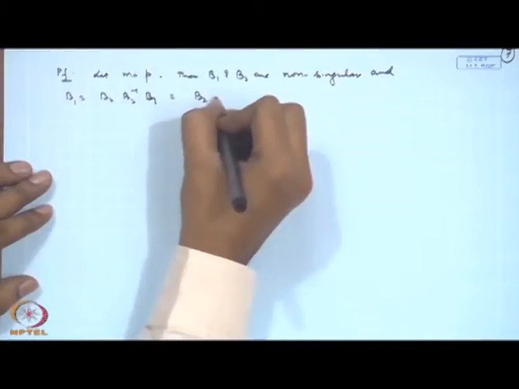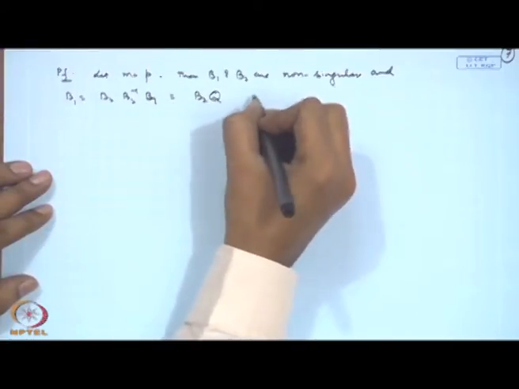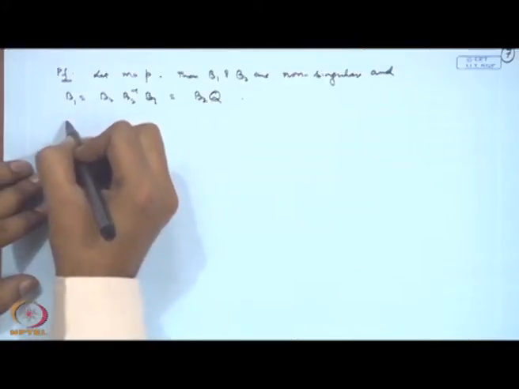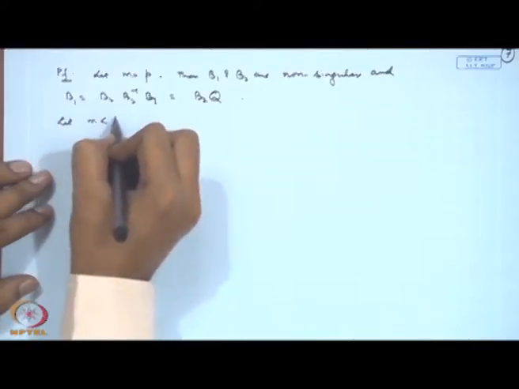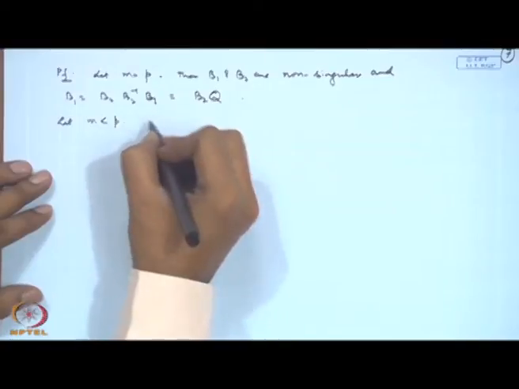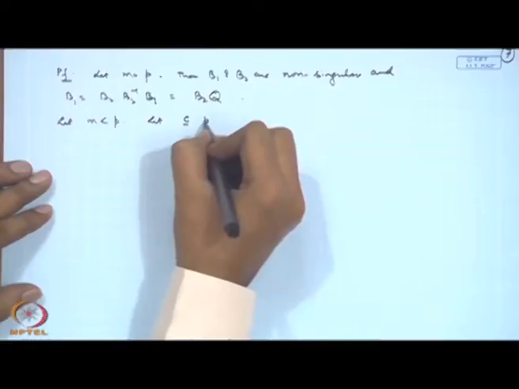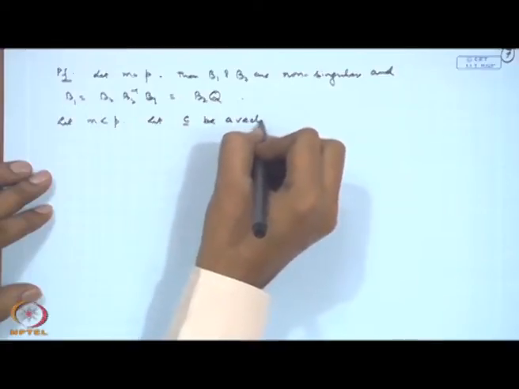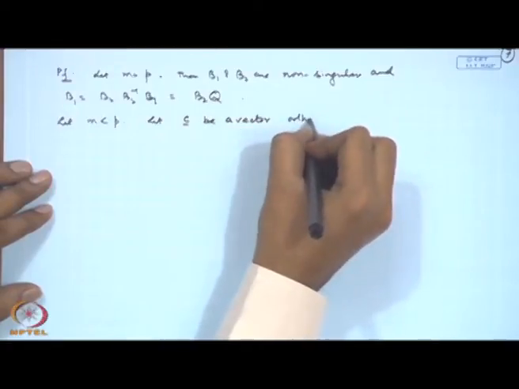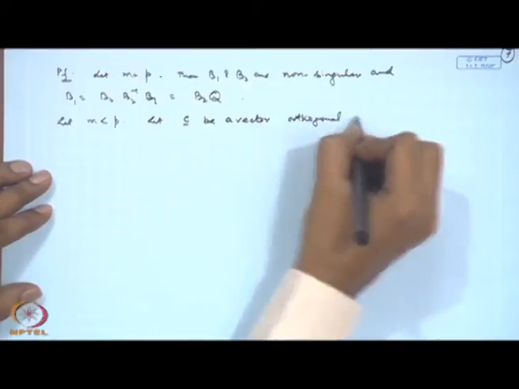This term we can write as some Q. Let us assume, say, m is less than p. Let C be a vector which is orthogonal